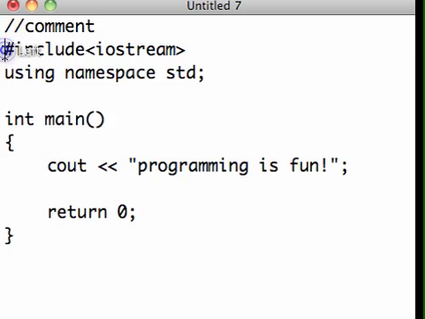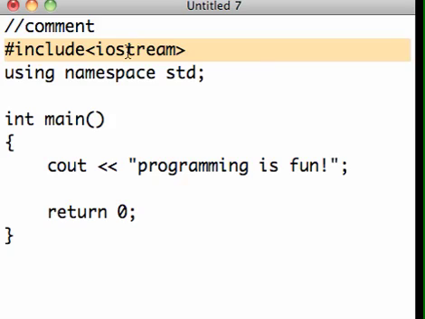Okay, the next thing that happens in our program is we have a #include IOStream. What this line says is find the file IOStream. It's located inside the Microsoft Visual Studio world. Find that file and put it right here at this particular spot in our code.